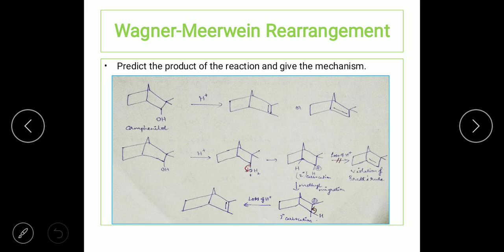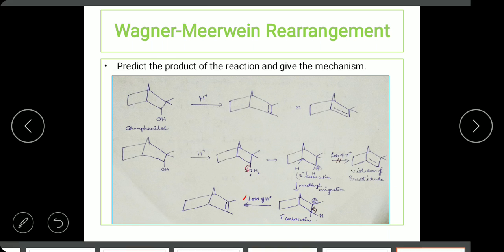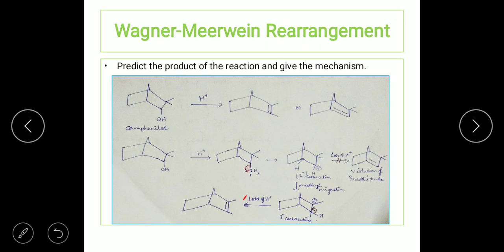So first here we have a product. Students, you can expect this kind of question in your question paper. They might even ask directly, explain Wagner-Meerwein rearrangement. At that time you can take your own examples and solve. But not all questions are asked like this, like explain Baker's reagent, explain Pinacol rearrangement. It is not that all the questions are asked directly.